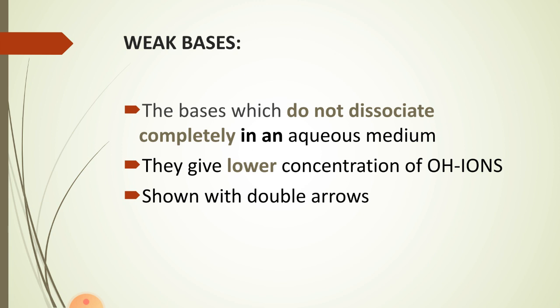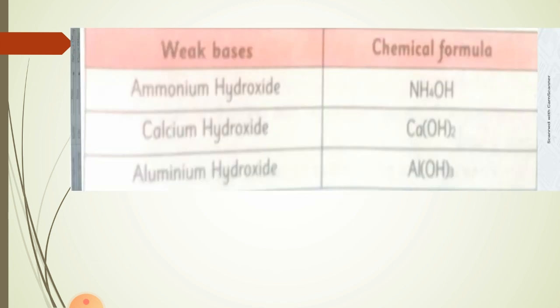not in the solid state. Then weaker bases are those bases which do not dissociate completely in an aqueous medium and they give a lower concentration of OH- ion. They are shown with the double arrow, for example NH4OH, calcium hydroxide and aluminum hydroxide.